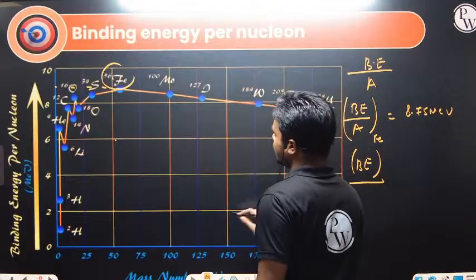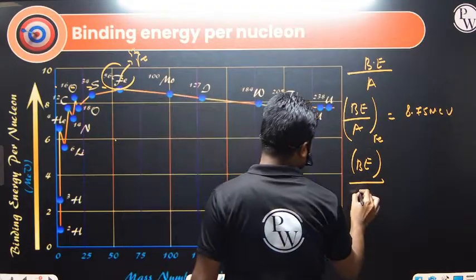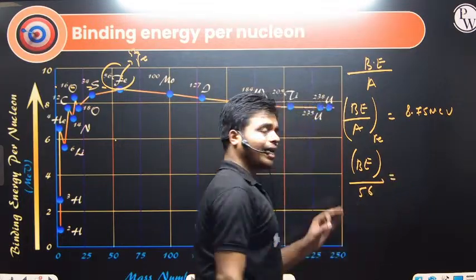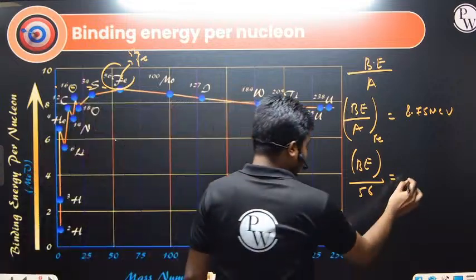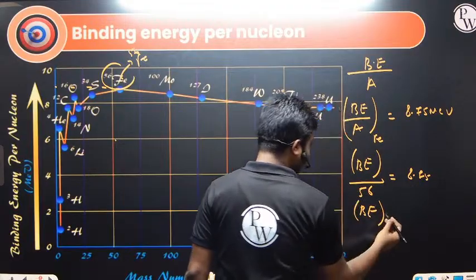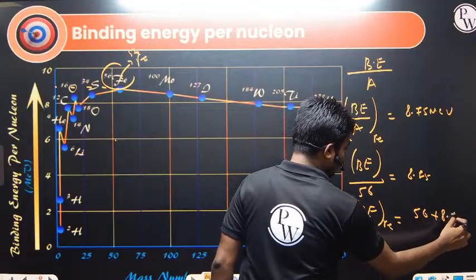So what is the binding energy of one atom of iron? What is the mass number of this atom? This one is 56, so I will write 56 here. The binding energy per nucleon is 8.75. So what is the binding energy of the nucleus? One nucleus of this Fe is given by just multiplying 56 into 8.75.